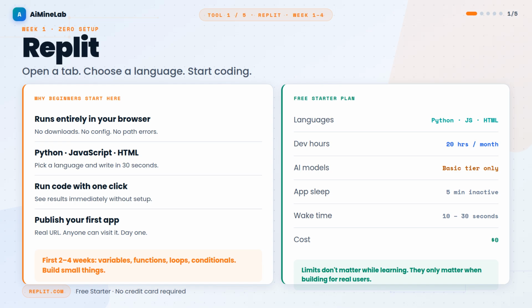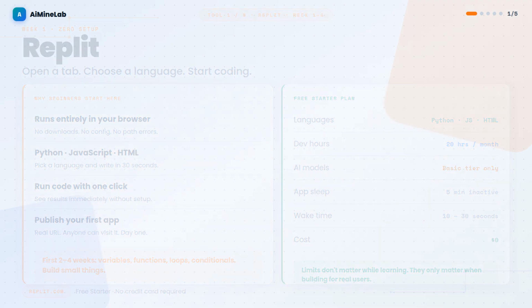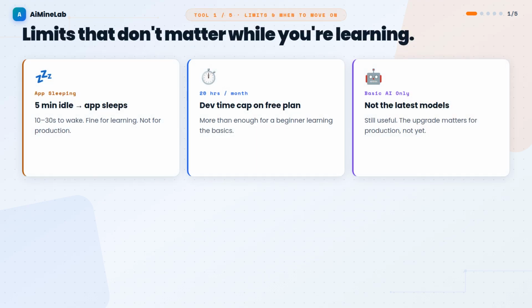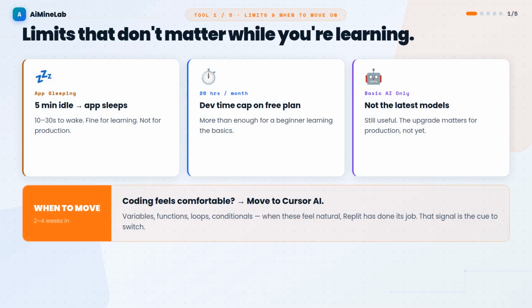The free starter plan is enough to learn. Write Python, JavaScript, or HTML. Run code immediately. Publish one app to the web. The limit's worth knowing. Apps go to sleep after 5 minutes without activity and take 10 to 30 seconds to wake up again. Development time caps at 20 hours per month.